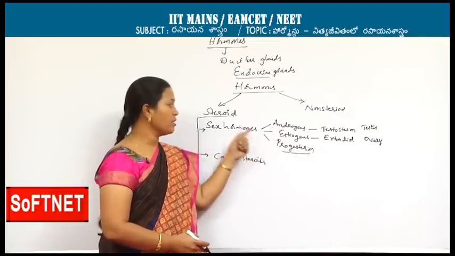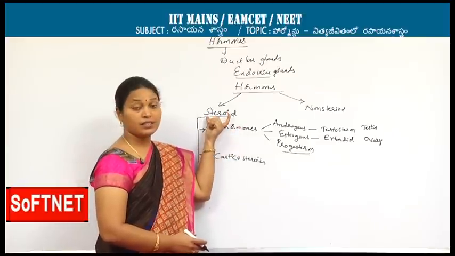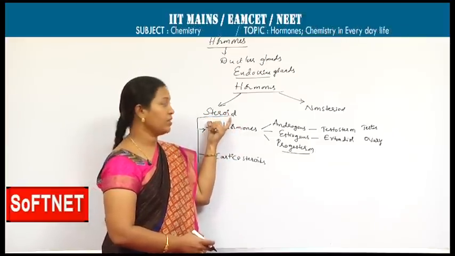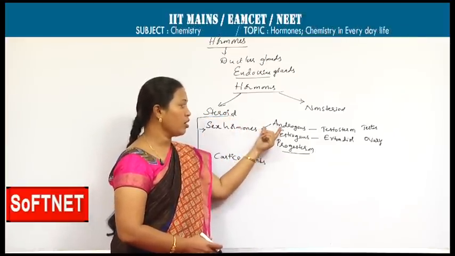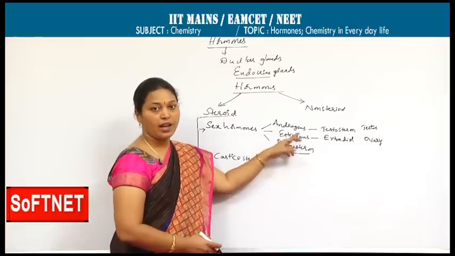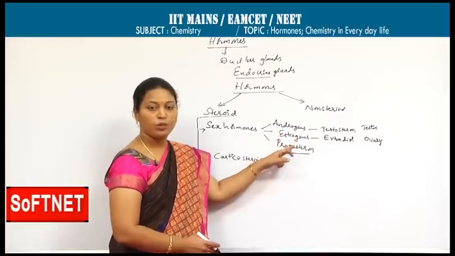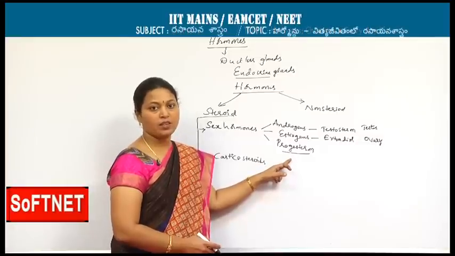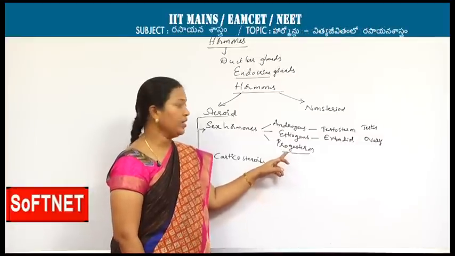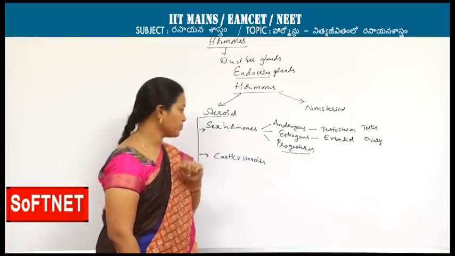These three are the sex hormones consisting of steroid structure. For that reason, these are steroid hormones. Don't get confused: androgens are the male sex hormone, estrogens are the female sex hormone. Progesterone is also a female sex hormone, released only in the pregnant woman.